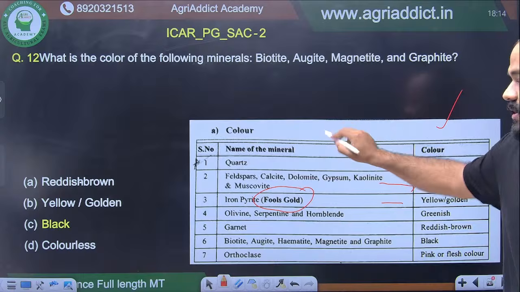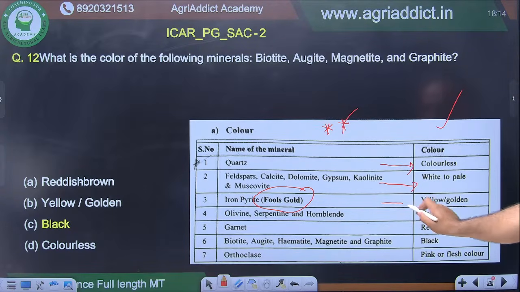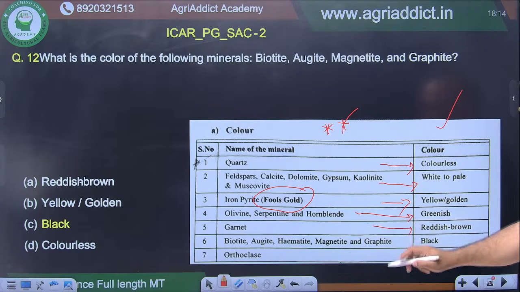This is very important. Be very thorough with this table also. यहाँ से question आता है. So iron pyrite is yellow or golden. Olivine, serpentine, hornblende are greenish. Garnet is reddish brown. Biotite, augite, hematite, magnetite, graphite are black.